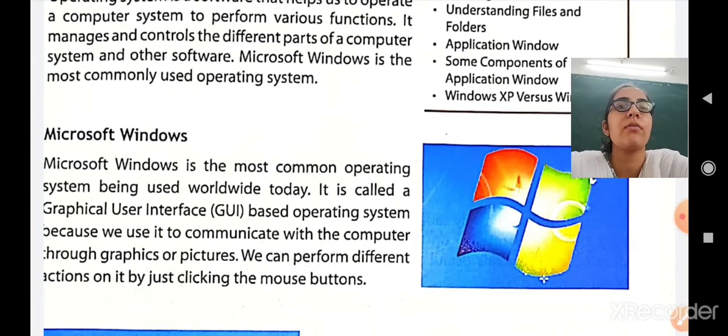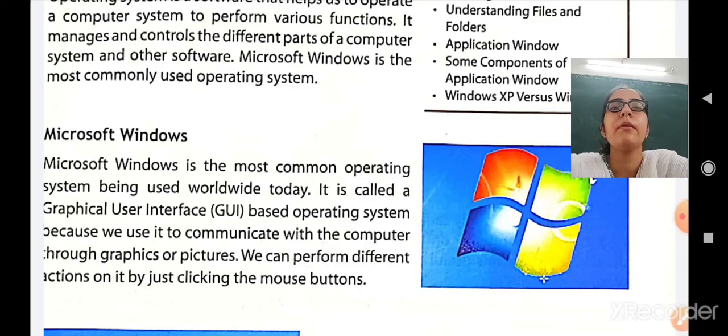Now let us discuss Microsoft Windows. Microsoft Windows is the most common operating system, used worldwide today. It is used in the entire world. It is called a graphical user interface based operating system. Why is it called graphical user interface based? Because we can use it to communicate with the computer through graphics or pictures. We can see different pictures, different icons, different wallpapers, different graphics. Therefore, it is called a graphical user interface.